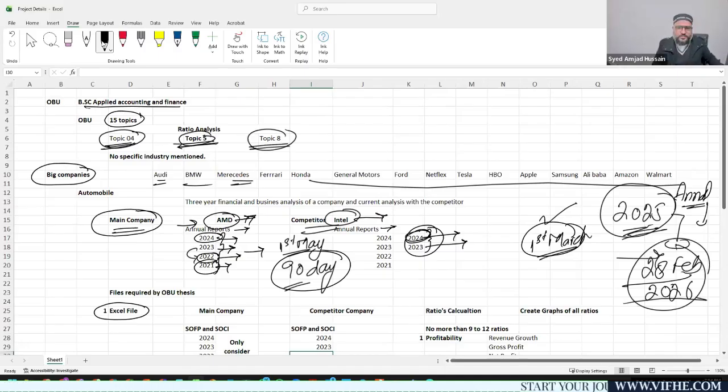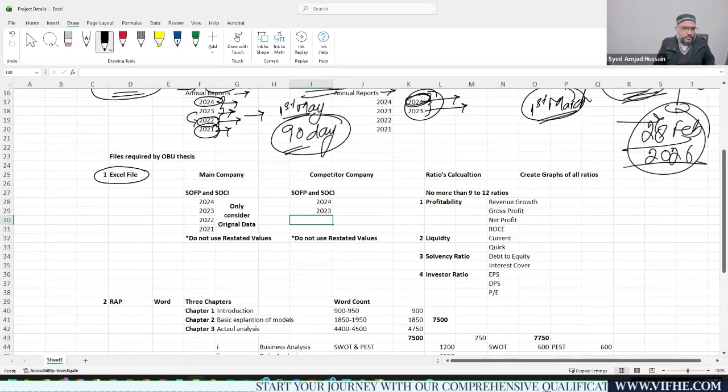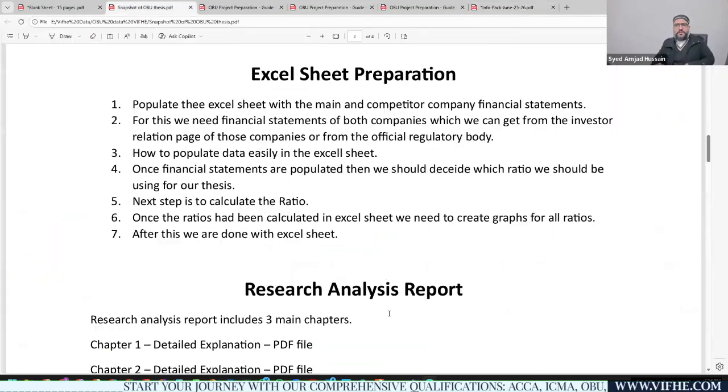So as far as this Excel sheet is concerned, let's look into it and evaluate what we would be doing in this Excel sheet, right? So this is related to the Excel sheet.